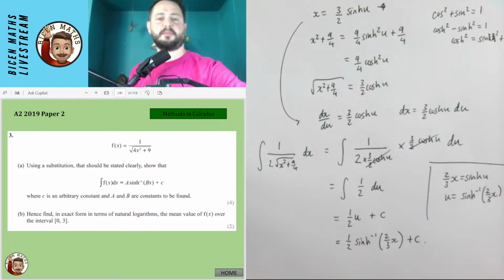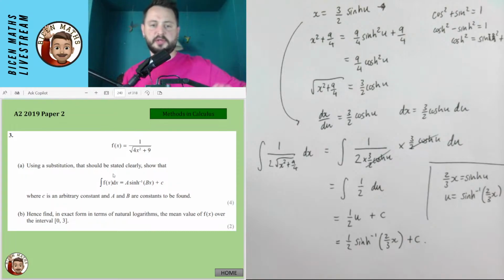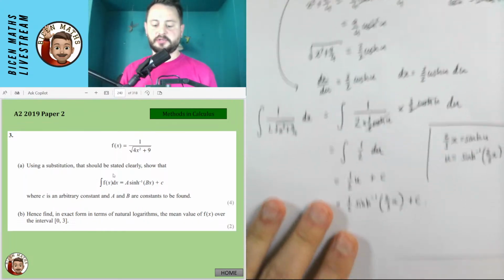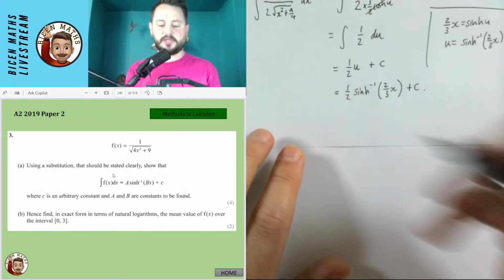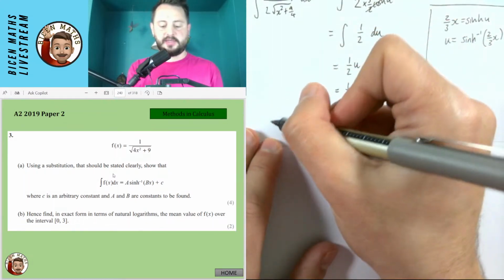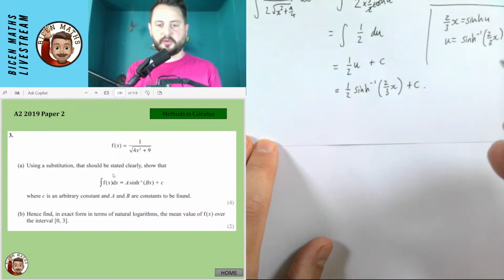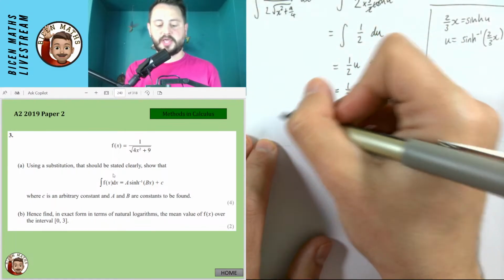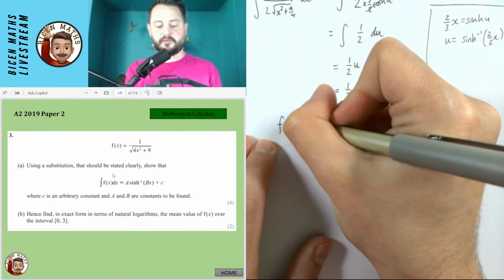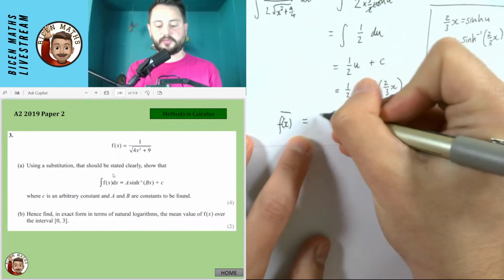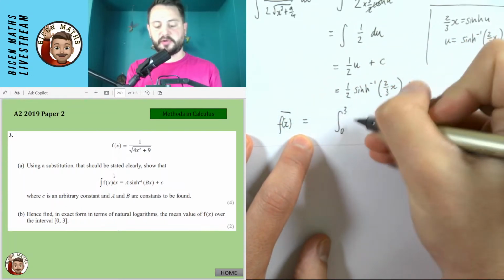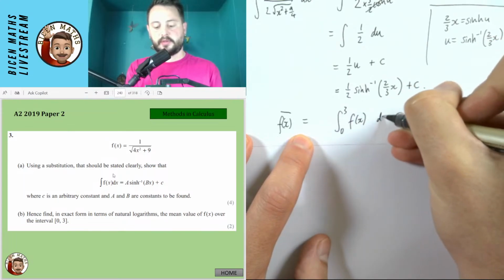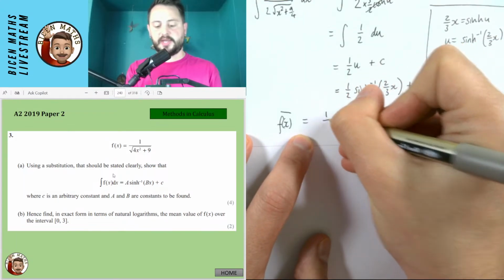Now, this is what happens when I haven't done much prep on this stuff. Then it just wants us to find, in terms of natural logarithms, the mean value of f of x over the interval 0, 3. So if we're going to be doing the mean value of f of x, that just means we're going to integrate it between 0 and 3 and also divide by 3. And we're also going to divide at the beginning by a third.